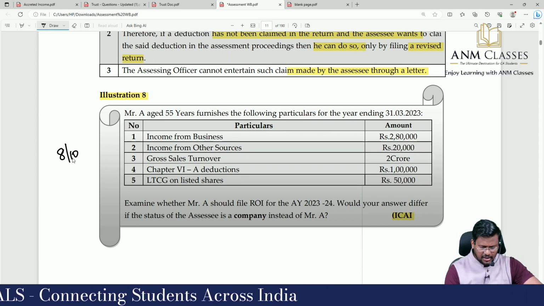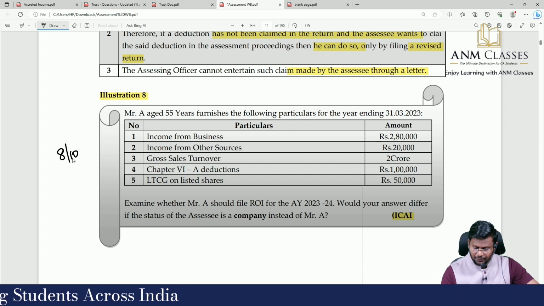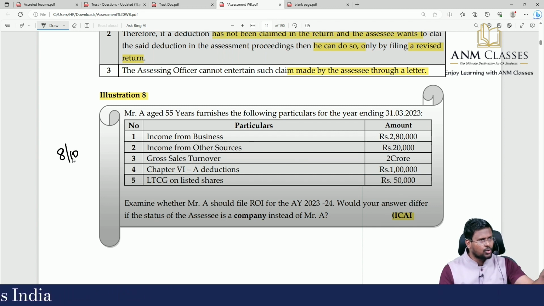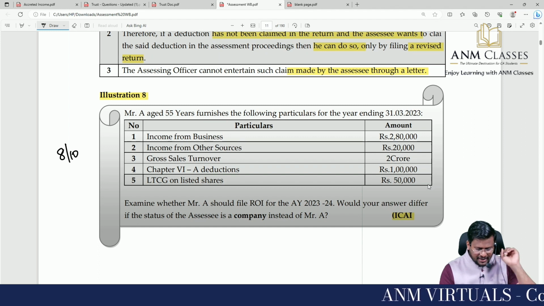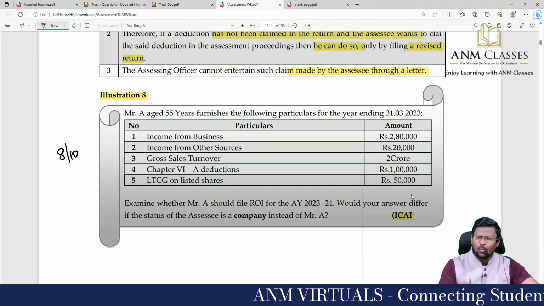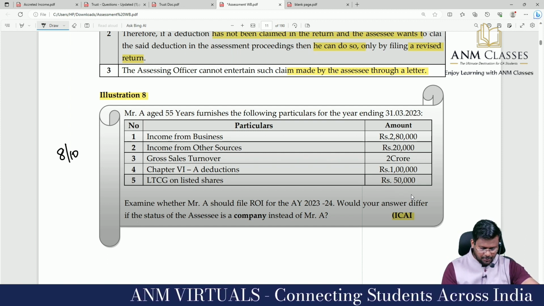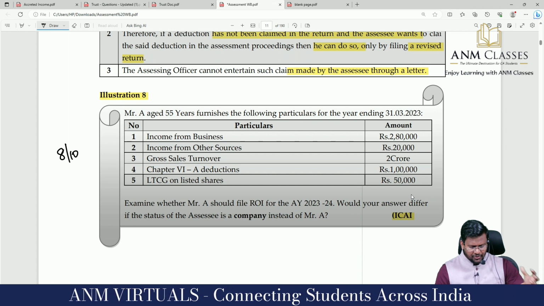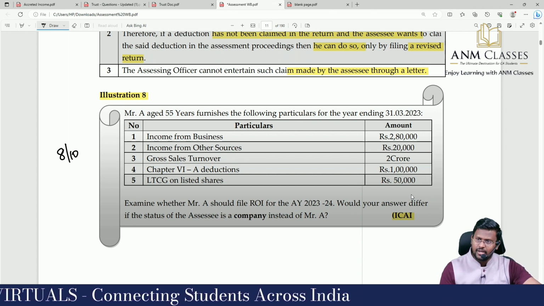Income from business, how much? 2 lakh. Income from other sources. Gross sales turnover, 1 crore, which is more than 1 crore. Correct. Tax audit under section 44AB. Chapter 6A deduction 1 lakh. LTCG on listed share 50,000, which is less than 1 lakh. Because in excess of 1 lakh, it will be taxable at 10%. Examine whether Mr. A should file income tax return for assessment year 23-24.